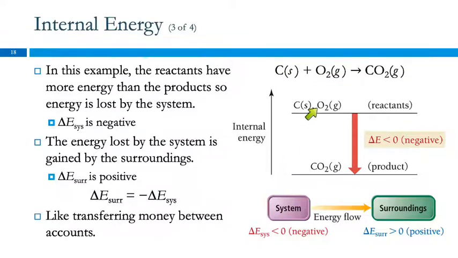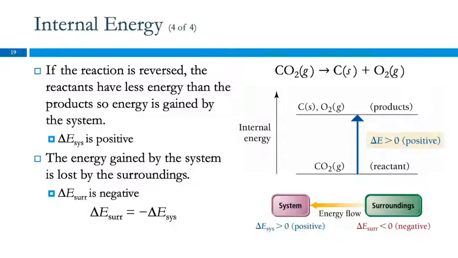So the reactants had more energy. Energy is lost by the system, so the change in energy is negative. Energy is lost by the system. That has to be gained by the surroundings. What's negative for the system is positive for the surroundings. If I give Sushil a $5 bill, that's negative for my wallet and positive for his wallet. If he gives it back to me, that's negative for him and positive for me. So these sign conventions for energy are just like money. It's like transferring money between accounts or between people.